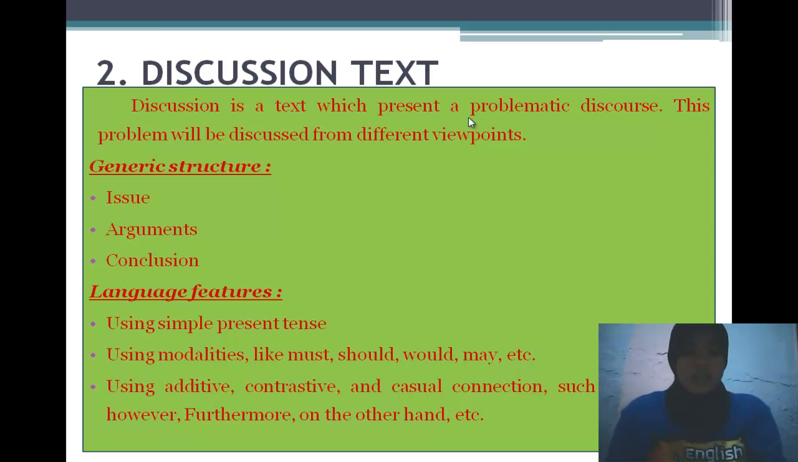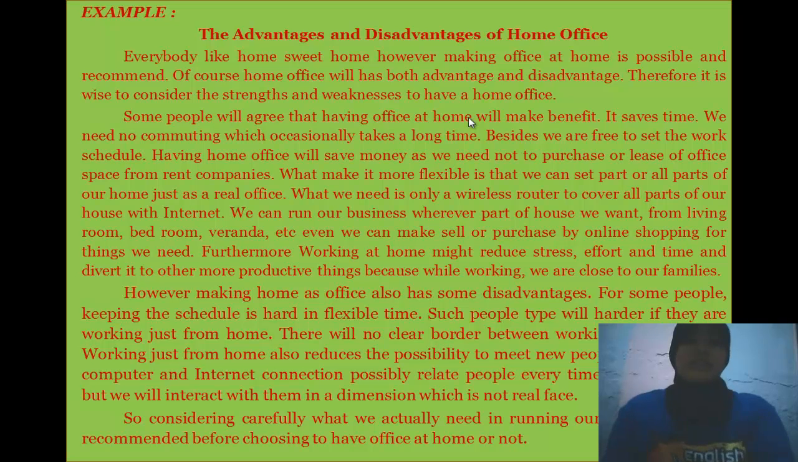And the next is language feature of the discussion text. In making discussion text, authors should consider the use of language that is commonly applied, such as using simple present tense, using modalities like must, should, would, may, and etc. And using additive, contrastive, and causal connections such as similarly, however, furthermore, on the other hand, and etc. And this is example of the discussion text.